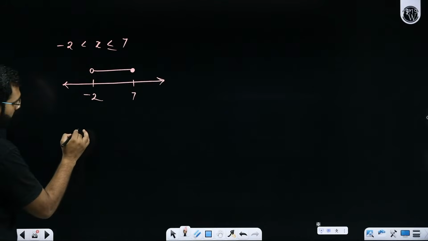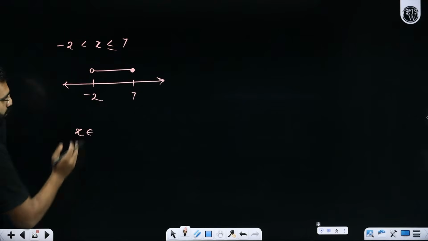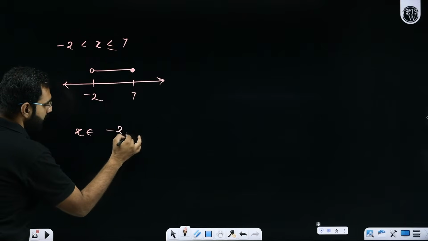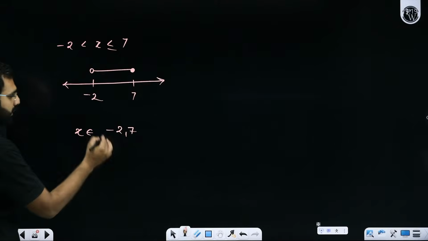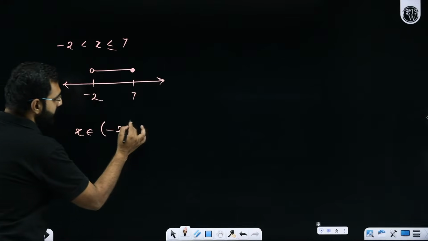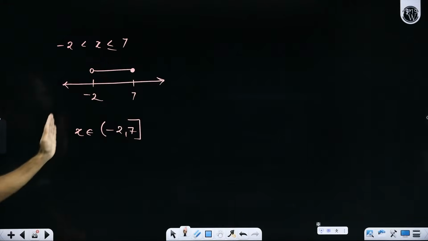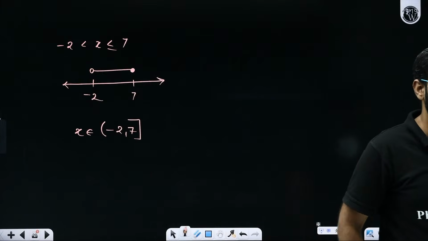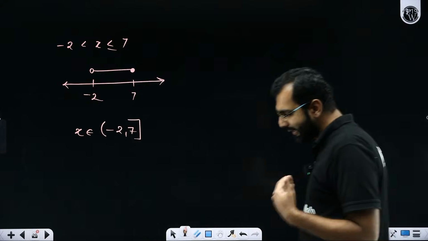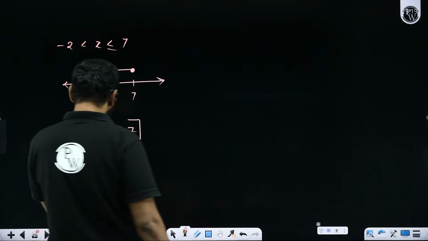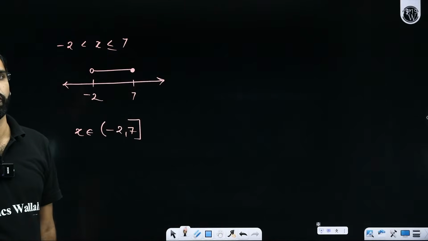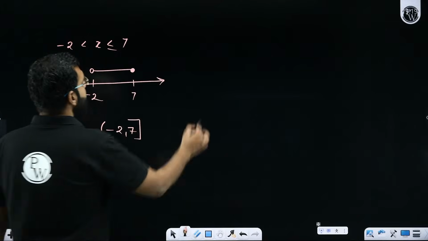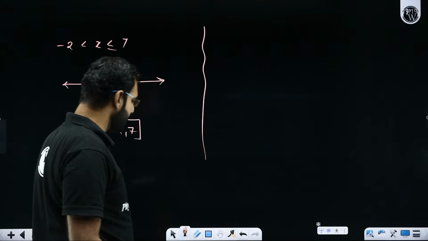So in the interval form, I'll say, sir, x is a number which belongs to all the numbers between -2 to 7, but -2 excluded, 7 included. So open closed interval. You may call it semi-open, you may call it semi-closed, but more importantly, I hope you are understanding their process, the flow. Yes or no?